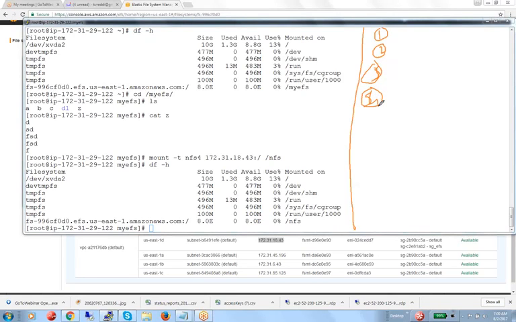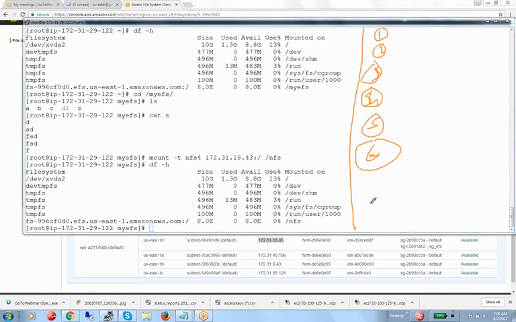Then how to create the EFS file system. While creating the file system, you can create it from any of the data centers, and it will assign 8 exabytes of storage.